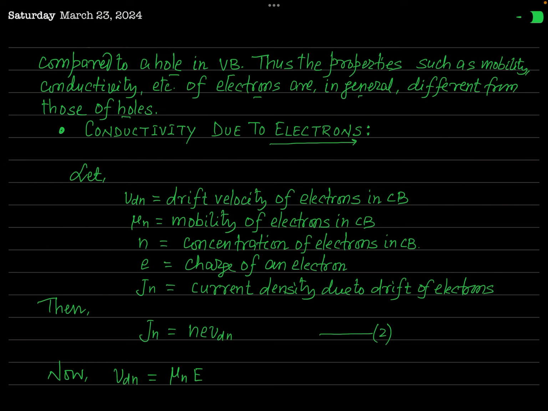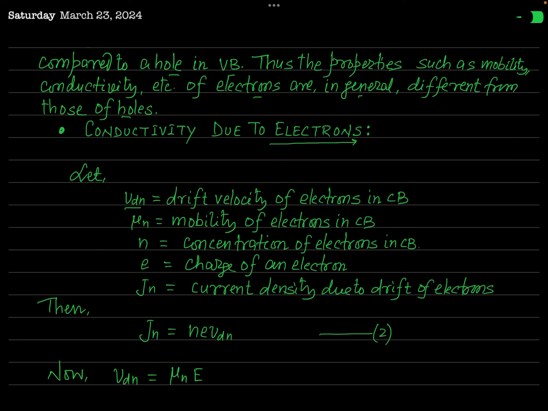So we will calculate the electrical conductivity of pure semiconductor due to the electrons and due to the holes separately, and after that we will add those conductivities to get the total conductivity of this material. So first of all, we are going to talk about the conductivity due to electrons.